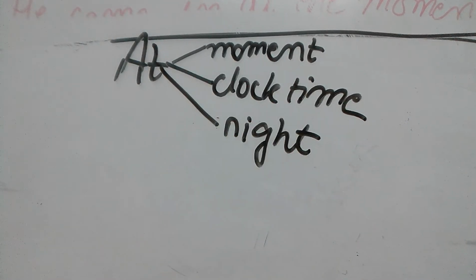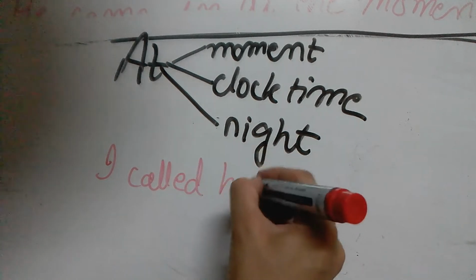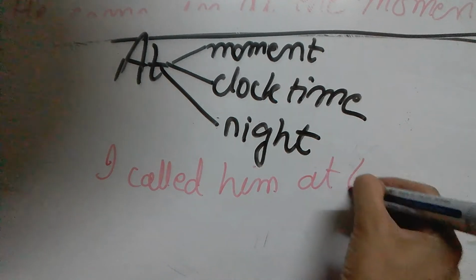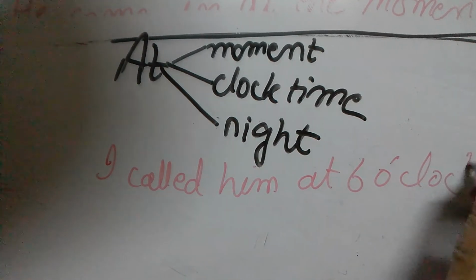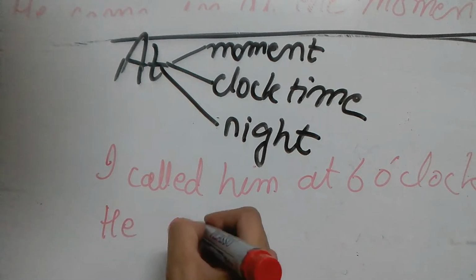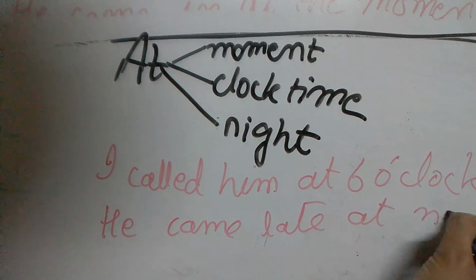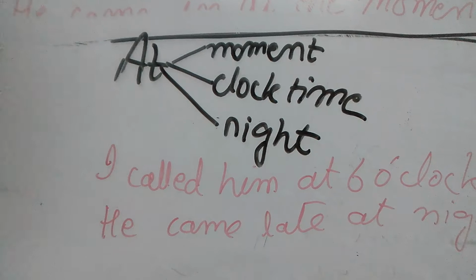For example, I called him at 6 o'clock. He came late at night. So basically, as a preposition of time, at is used with moment, clock time, and at night.